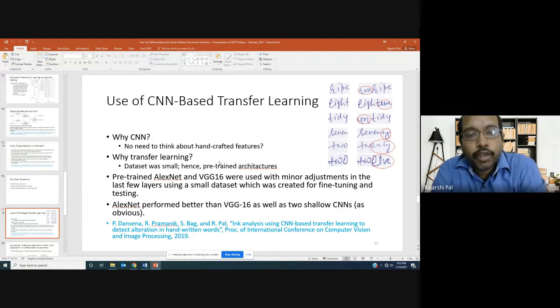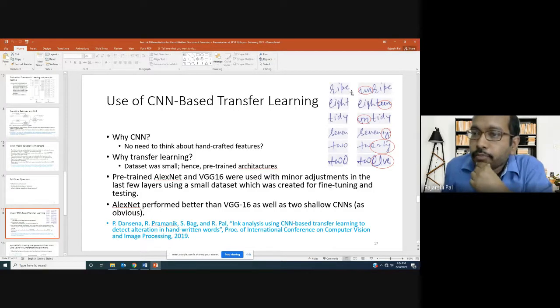So the question is, why CNN? Because there is no need to think about handcrafted features. But the problem in deploying CNN was that our data set was small. In this work, we deviated a little from the earlier line of work, because here we are trying to detect whether a particular word has been altered by writing a few more characters, like ripe, unripe, or 8, 18. If you use such prefixes and suffixes with a word, it changes the meaning of the word. So we wanted to capture that.